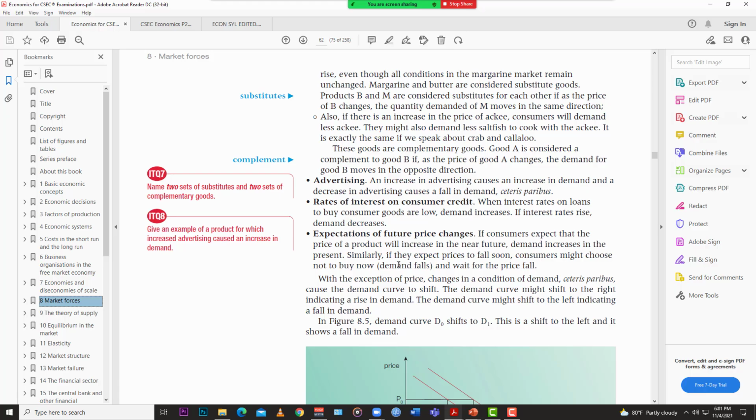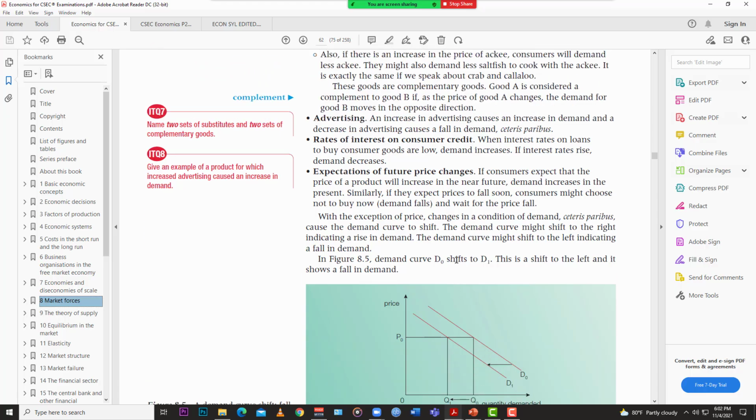Then we have expectation of future price changes. For example, if you normally frequent a store and you know they have a sale every month, then your demand at the time will decrease, but as the sale time comes, your demand for that thing will increase, right? So those are some determinants of demand.